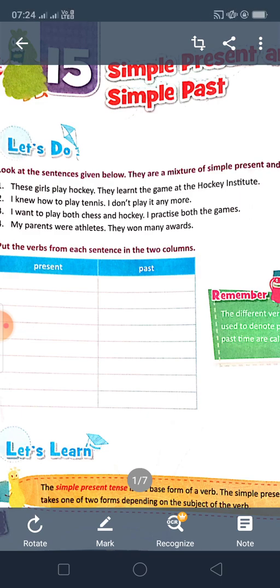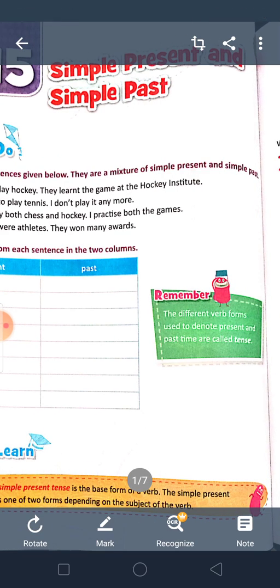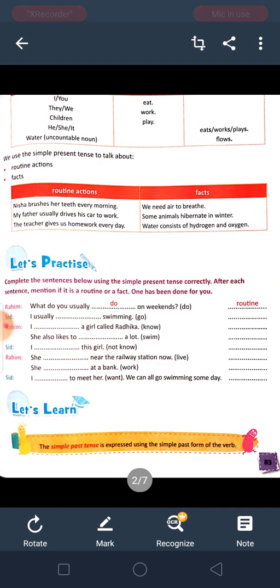Next is simple present tense. So, what is tense? The different verb forms used to denote present and past time are called tense. The simple present tense is the base form of a verb. The simple present takes one of two forms depending on the subject of the verb. Next, we are coming to the chart. Here are the subjects, which words we will say that subject, and next is the base form of verb and then plus s.